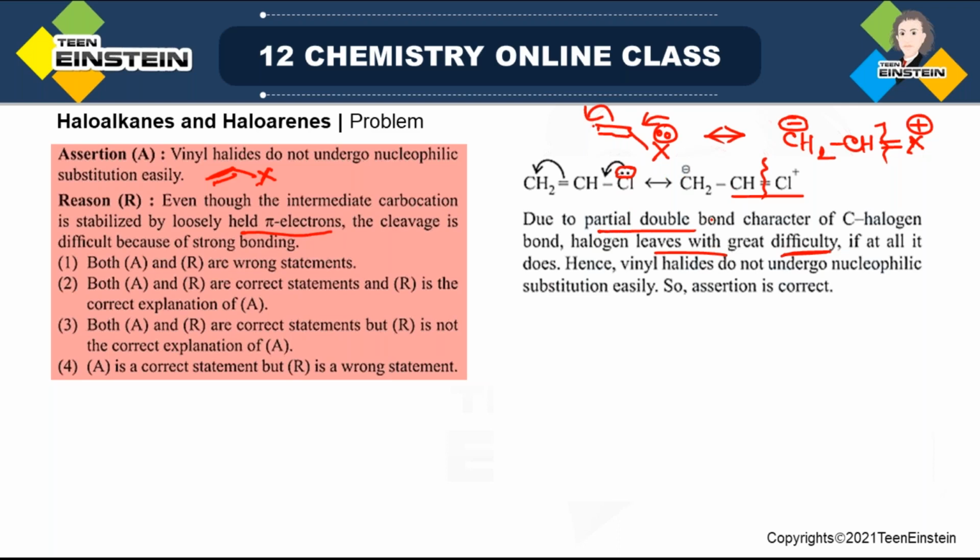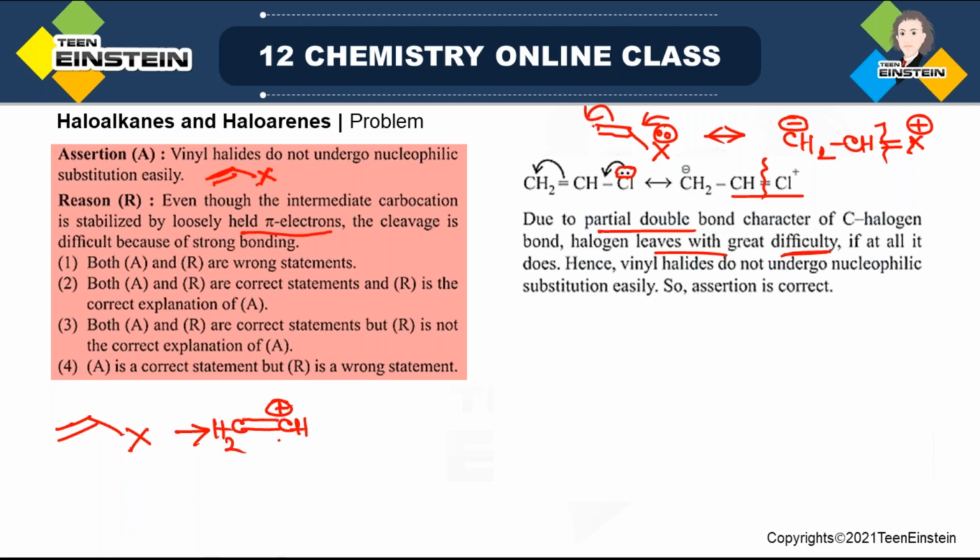Now in the second statement, that is the reason statement, we have to see whether this particular reason is mentioned or not, because if some other reason is mentioned, then obviously it will not be correct. Now it is saying that even though the intermediate carbocation is stabilized by loosely held pi electrons. Intermediate carbocation means if you are considering the cleavage of this C-X bond, then there will be a positive charge over this sp2 hybridized carbon.